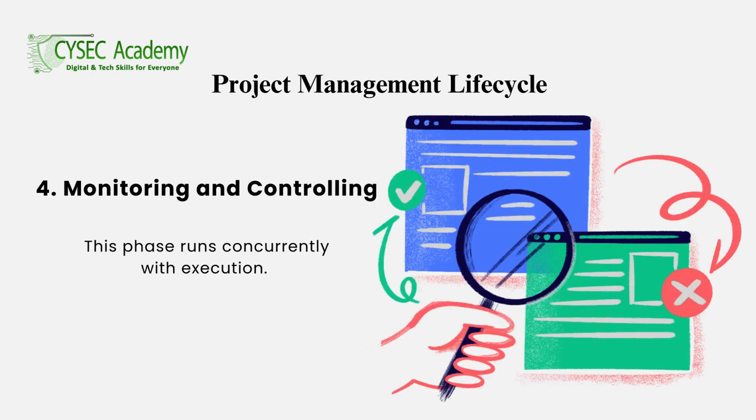For monitoring and controlling, this phase runs concurrently with execution. The project manager monitors the progress, makes adjustments as needed, and ensures that the project stays within scope, time, and budget. It's like refining a design, tweaking features, incorporating feedback, or adjusting the roadmap to ensure the final product perfectly aligns with user needs and expectations.